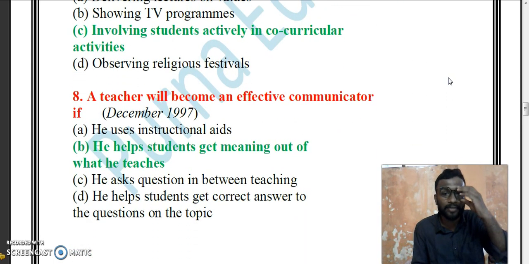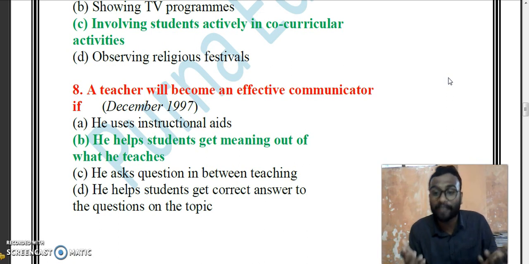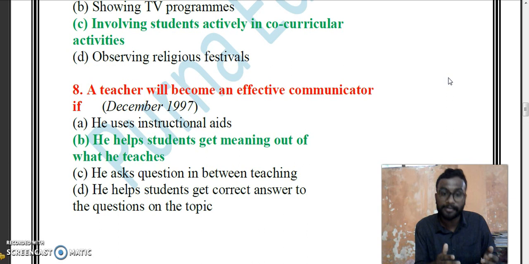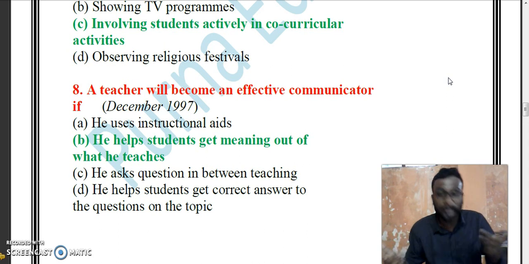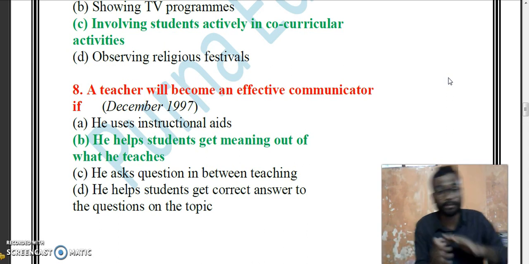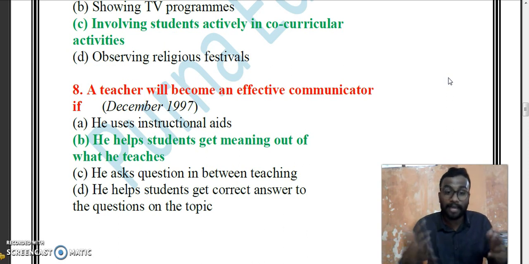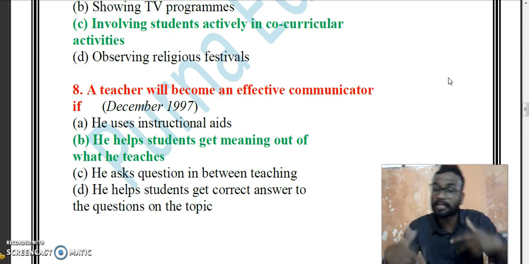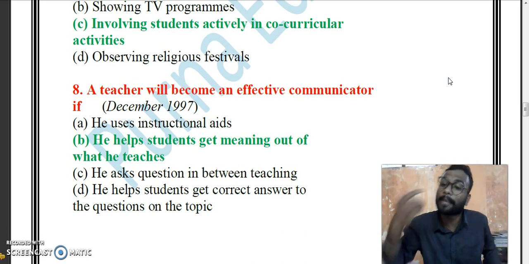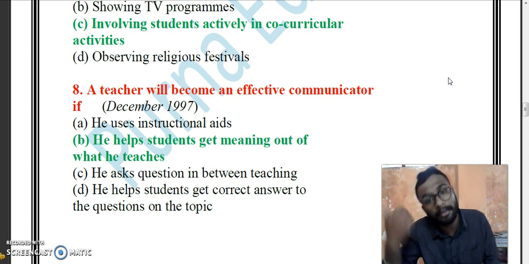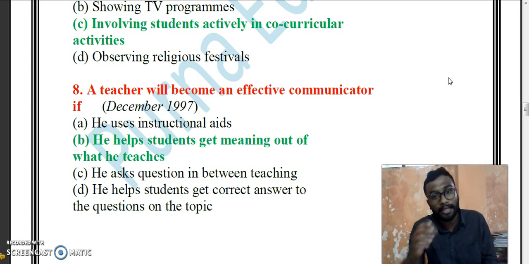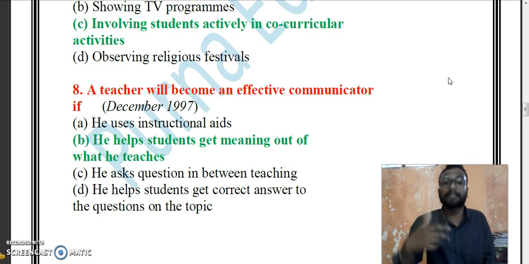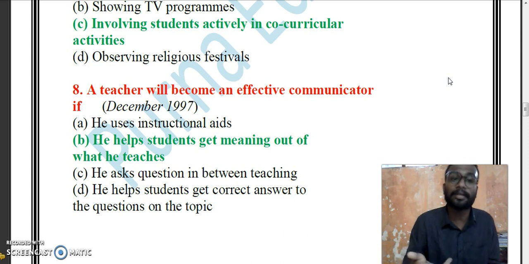A teacher will become an effective communicator if... When will a teacher become an effective communicator? He uses instructional aids. Okay. He helps the students get meaning out of what he teaches. He asks questions in between teaching. Okay. He helps the students get the correct answer to the questions on the topic. If he helps the students get meaning out of what he is teaching, automatically the intention of the words will reach the students. The communication will be appropriate. The communication will be purposeful. Right? So whatever concepts he is teaching, the meanings of the thoughts the teacher is delivering should be known to the student.